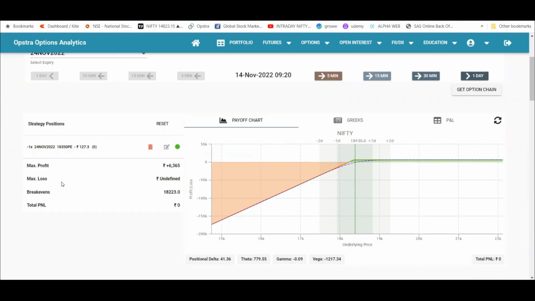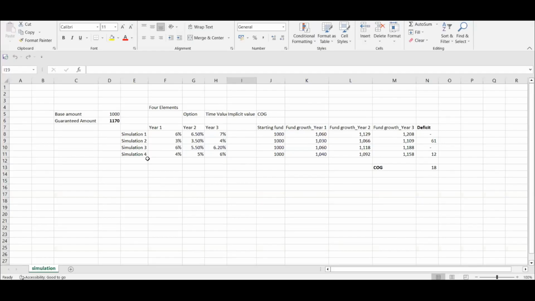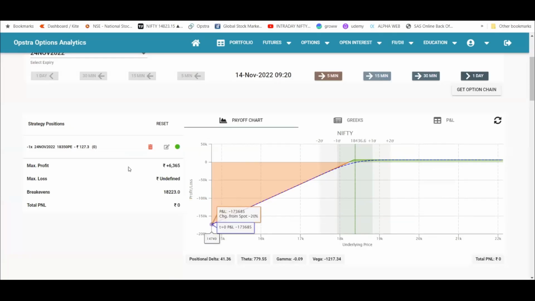So if you can recollect, an insurer is an option seller, right? The insurer does not want the market to go below 1,000. So the insurer is bullish, right? The insurer is expecting the market to go up. They don't expect the market to go below 1,000, and that is the case here. So in this case, I've just taken an example.